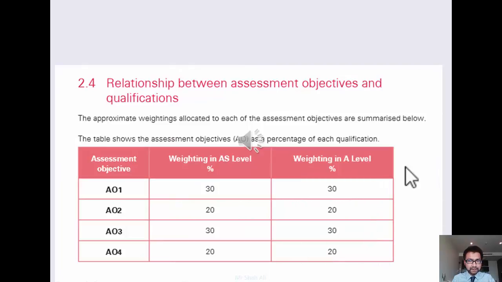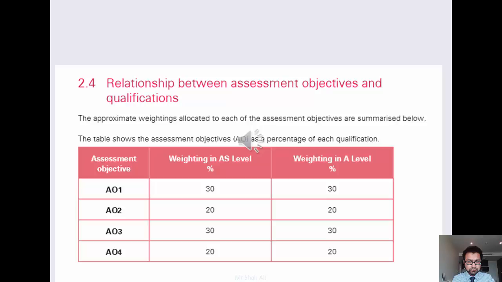So this is a relationship between assessment objectives and the qualifications. Now this shows the relationship between the assessment objectives and the AS level versus the A2 level. As you can see, they are equally weighted in terms of AS and A2.